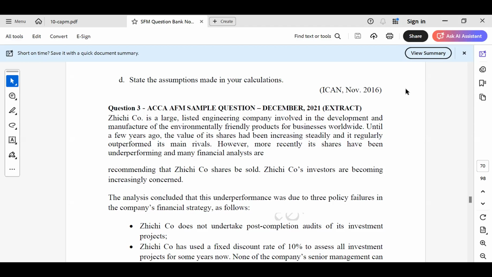All right, so this question right here, it's actually a question from ACCA, as you can see on the screen. ACCA's financial management is called advanced financial management. That is their P4 paper, and it can also be used to prepare for the ICAN exam, SFM, even the financial management exam, skill level. Okay, this question is a sample question from ACCA released December 2021.